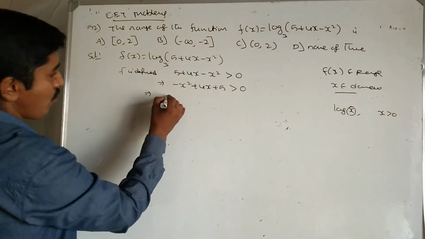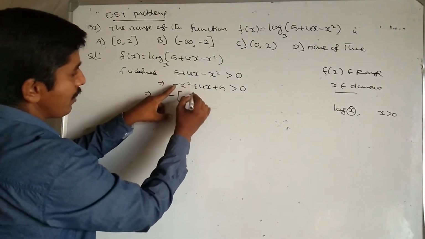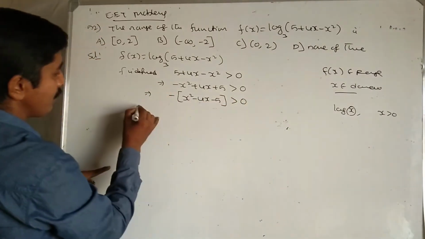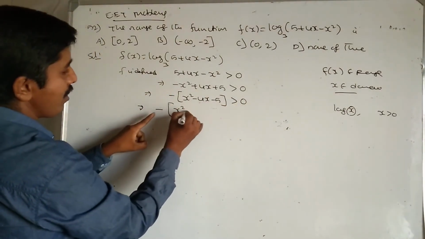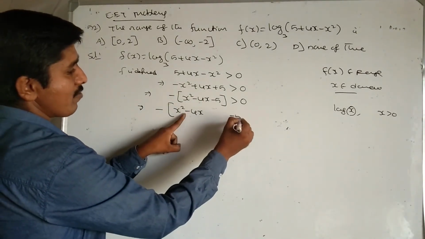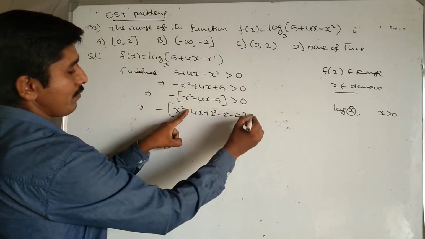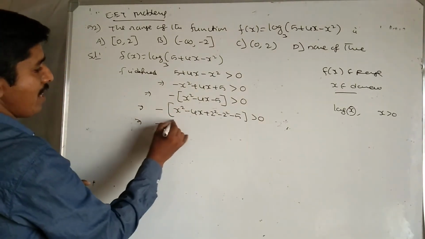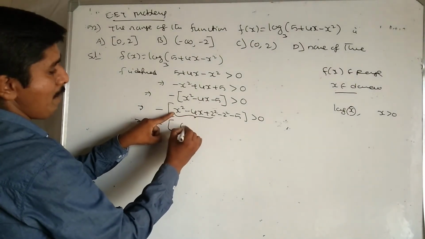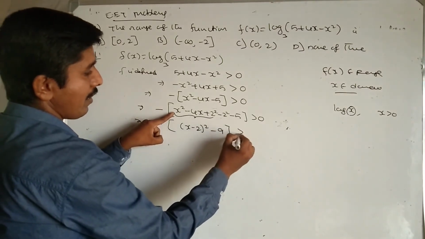Now taking minus common factor here: minus, x square minus 4x minus 5, value which is greater than 0. Now I am going to express this in terms of whole square form. Here minus 5 as it is. Half of 4x means plus 2 square, take minus 2 square, greater than 0. Minus of the first 3 terms, a square plus b square minus 2ab means a minus b whole square: x minus 2 whole square, minus 4 minus 5, minus 9, greater than 0.